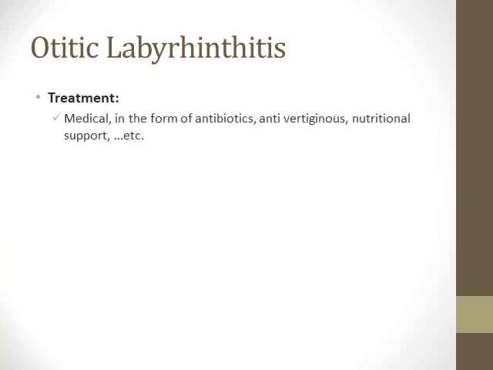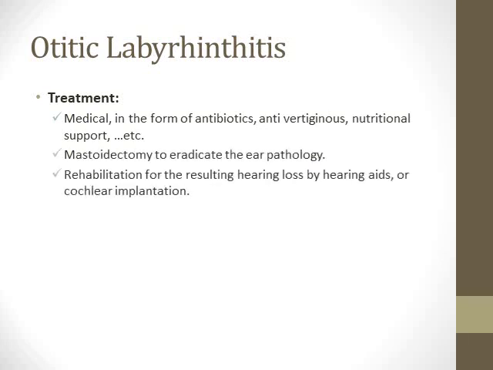Treatment of otitic labyrinthitis consists of medical treatment of the cause and mastoidectomy to eradicate the infection. Then, after the condition has settled, usually we will search for rehabilitation of the remaining hearing loss. If the patient has remaining moderate or even severe hearing loss, we can compensate for such hearing loss using a hearing aid. If the patient is left with a dead ear, with non-functioning ear at all, here we may think about cochlear implantation to compensate for this hearing loss.